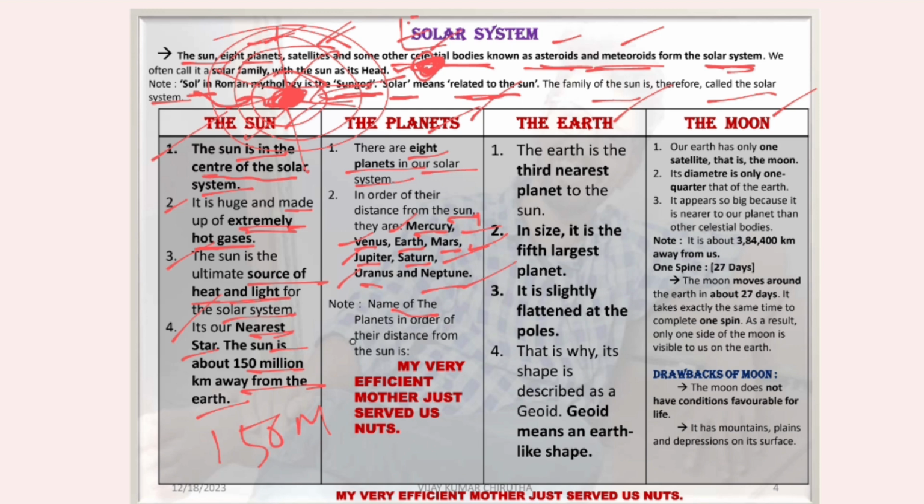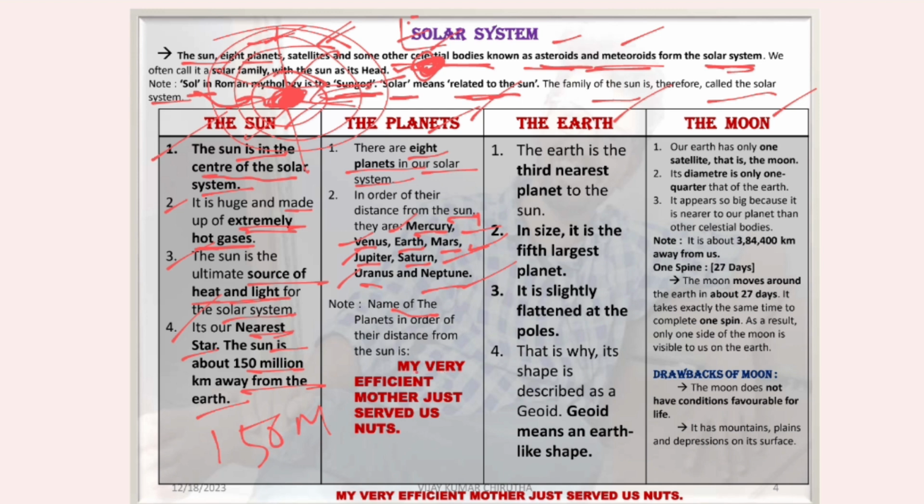Names of the planets in order of their distance from the Sun. This is a very simple thing to keep in mind. It is given in NCERT. If you want to remember the order of the planets, see here. My very efficient mother just served us nuts.